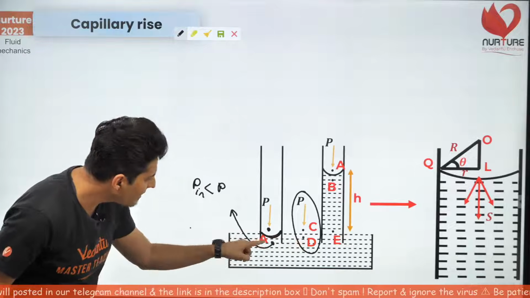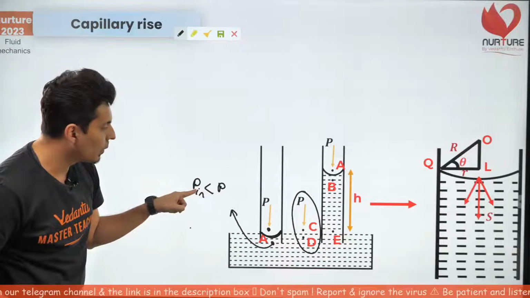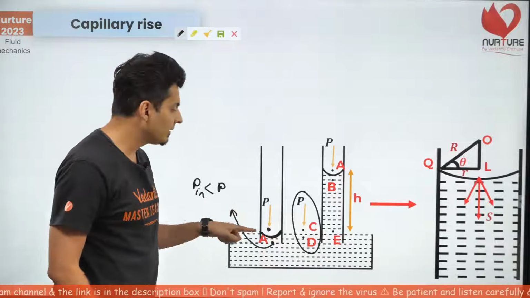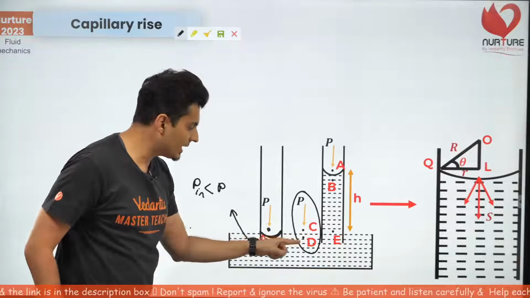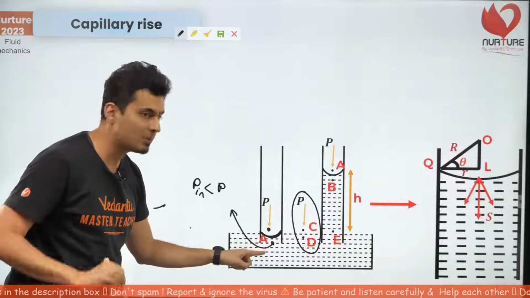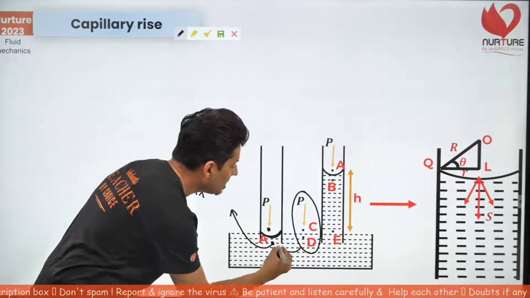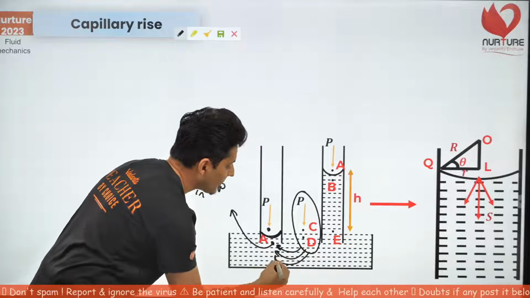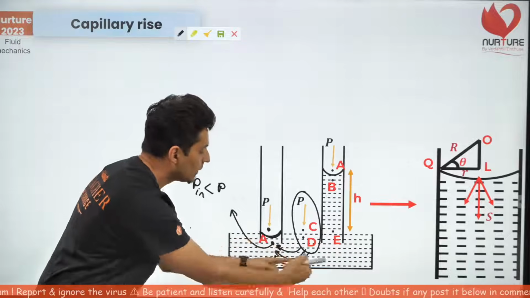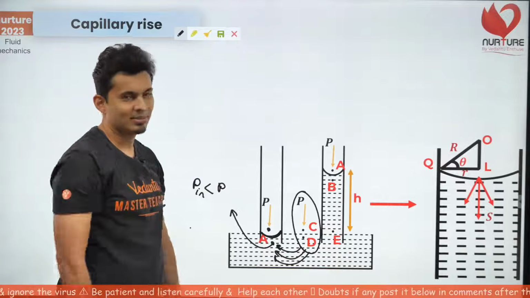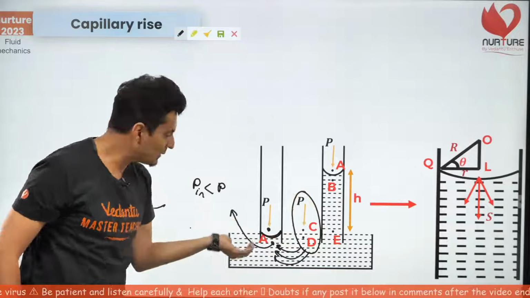And at the same height, here the pressure is low. What does it mean? At this point, the pressure is P. At this point, the pressure is less than P. So the liquid will immediately flow over here, from high to low. It will flow and it will push it up.